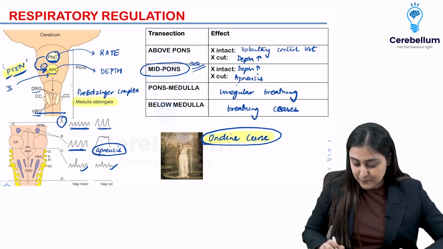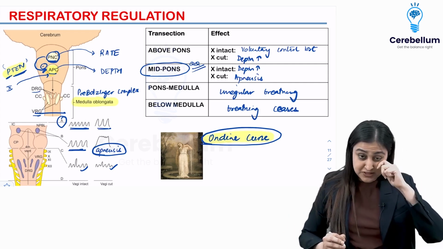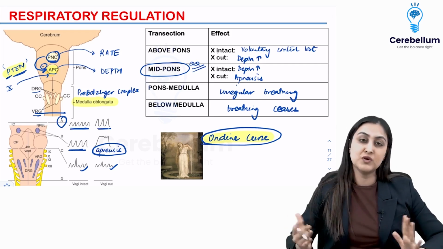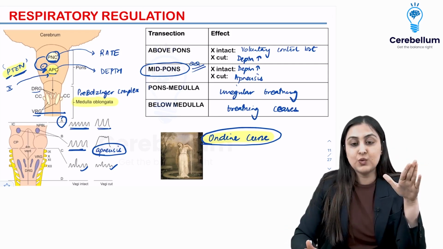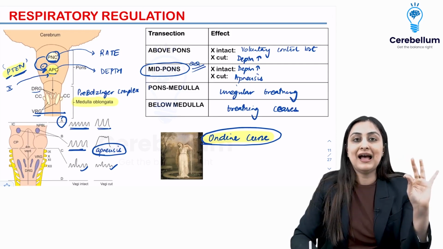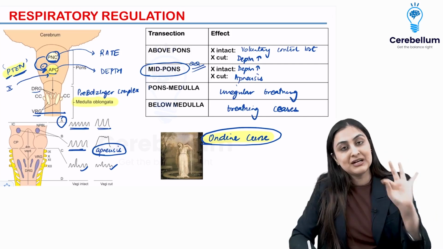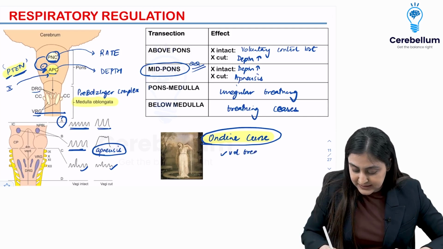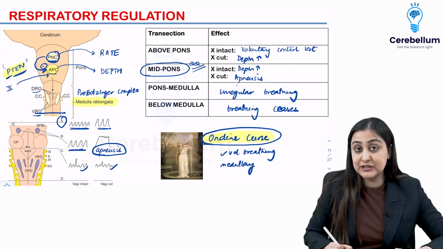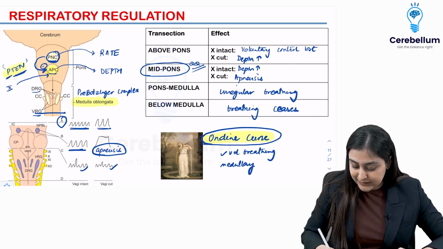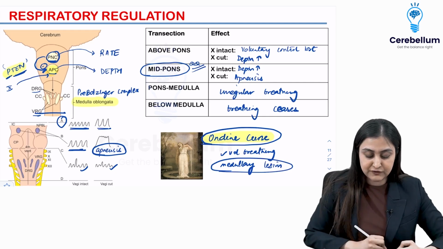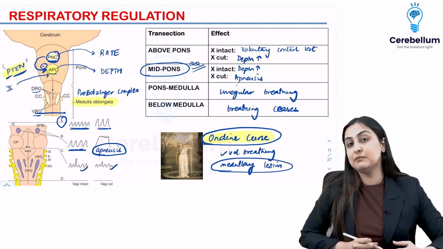So what is that? So basically Ondine, this is a mythological story in which Ondine gave a curse to his lover who was probably cheating on her. The curse was that this person cannot have any spontaneous breathing, but he does have voluntary breathing. So this means that voluntary breathing is intact, but the medullary centers are not working. So if you have, say, a medullary lesion, encephalitis, tumor, whenever there is a medullary lesion, you're not gonna have spontaneous breathing. None of these centers are working, but voluntary breathing is intact.